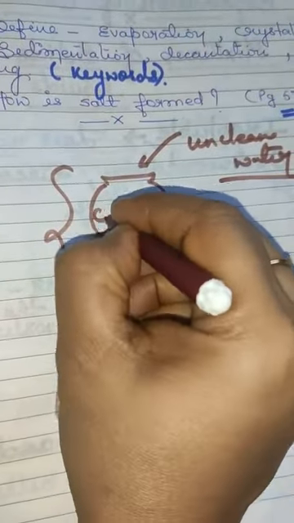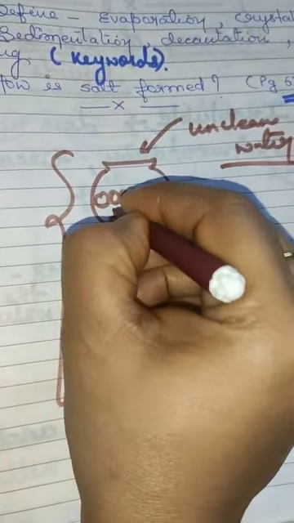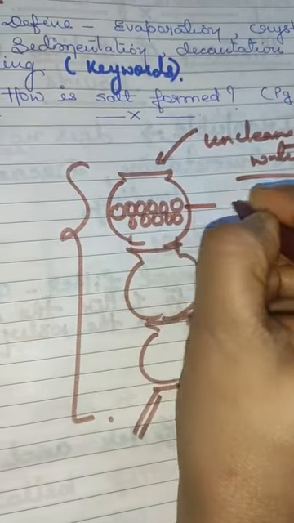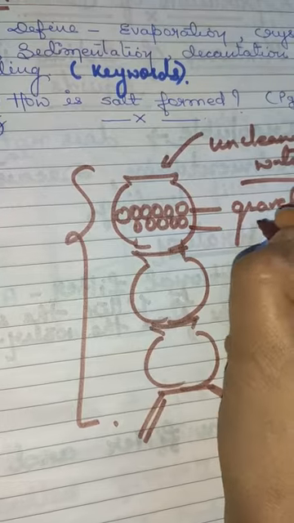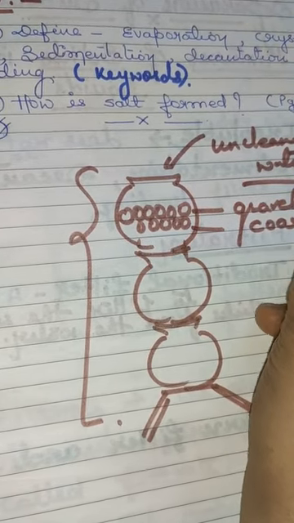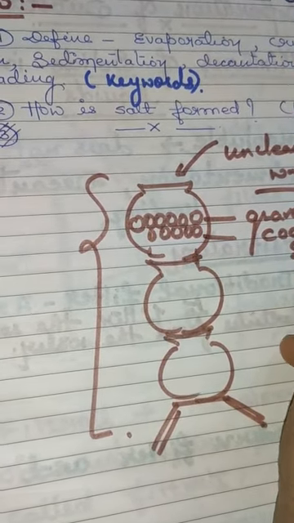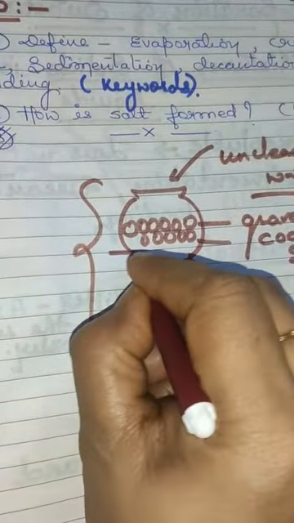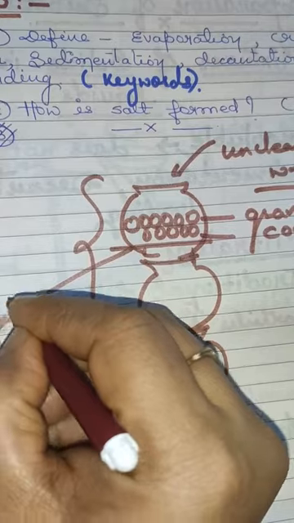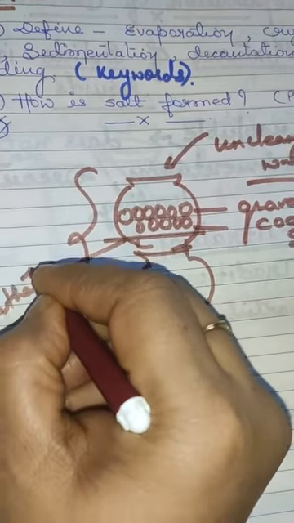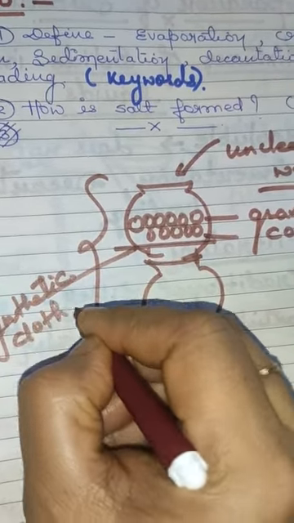Here, big gravels and the sand particles. Gravels means pebble type structure, and coarse means big particle. Coarse sand particles were kept, and then a synthetic cloth. Synthetic means the cloth which is made in the factory. Synthetic cloth is spread